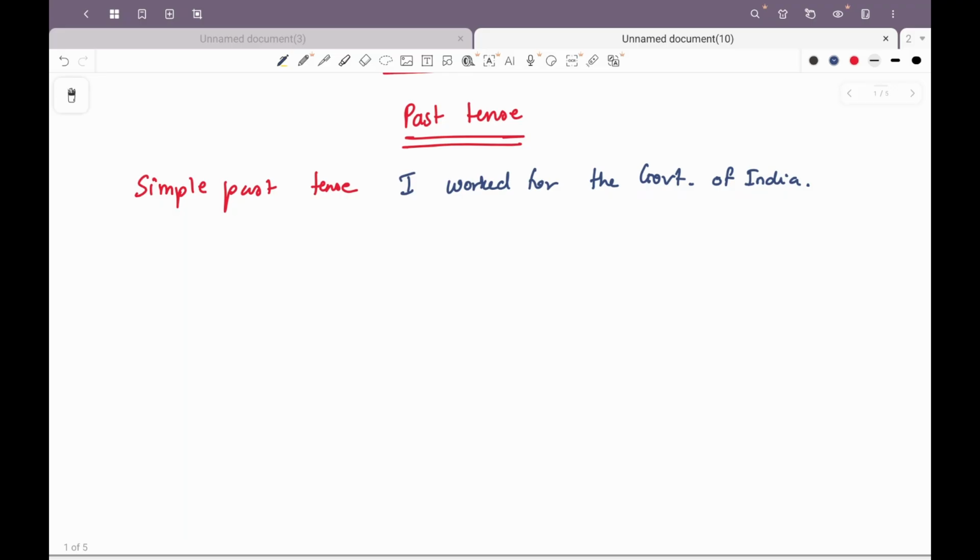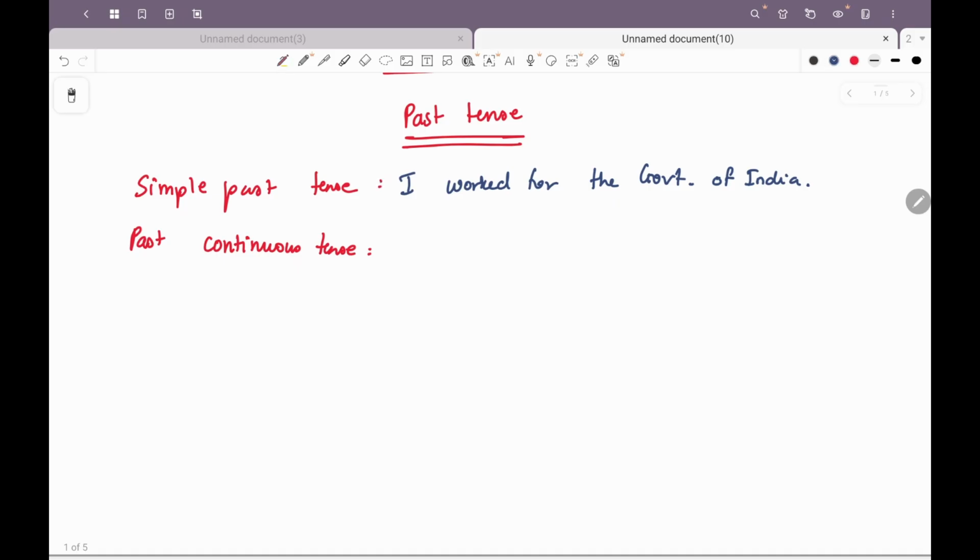Now moving forward, we will talk about the past continuous tense. The past continuous tense denotes an action that was continuing in the past. So let's write past continuous tense.